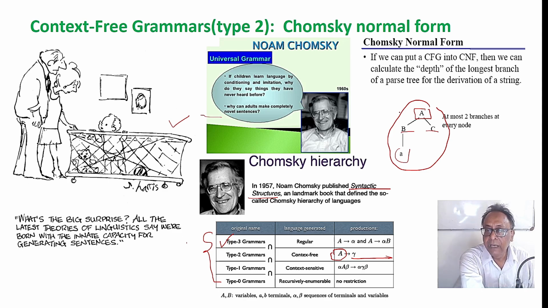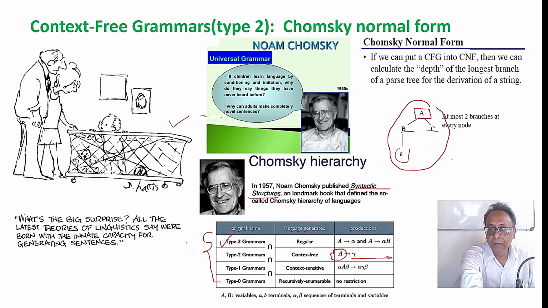If we can convert all the grammar rules to Chomsky's normal form, then for a string of n symbols, with exactly 2n minus 1 steps we can find whether that string comes from the grammar or not. That is a very good upper limit, 2n minus 1.